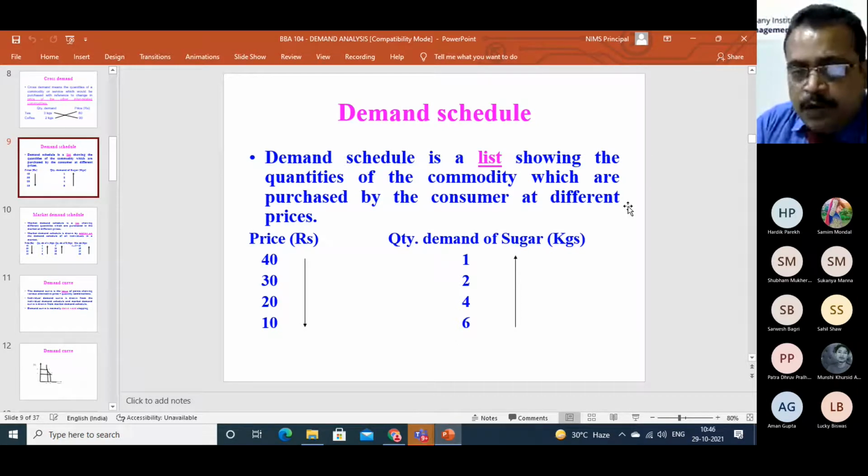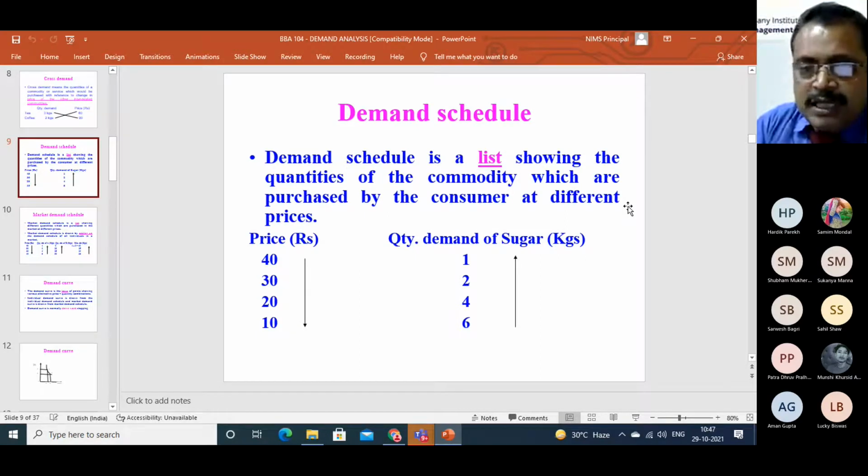You have 40 rupees to spend, so you can buy more than 1 kilogram, say 1 kilogram 250 grams. But here I have written 2 kilograms if you want to spend more. Whether it is 1 kilogram 250 grams or 2 kilograms, you are purchasing more. Again it reduces to 20 rupees, and again you are purchasing more.